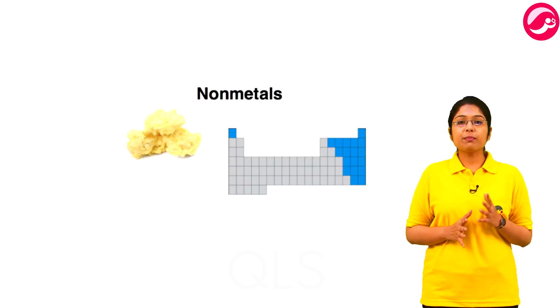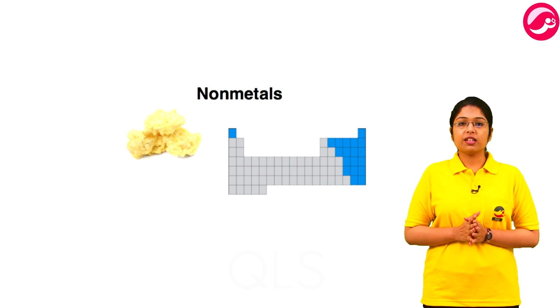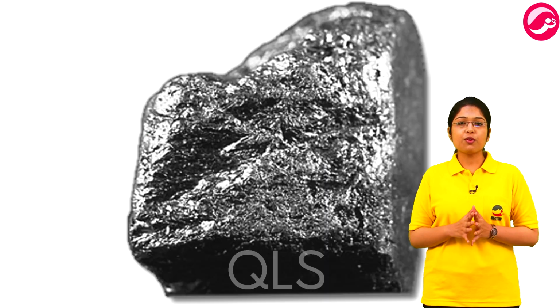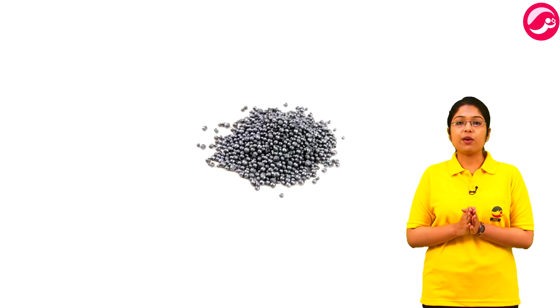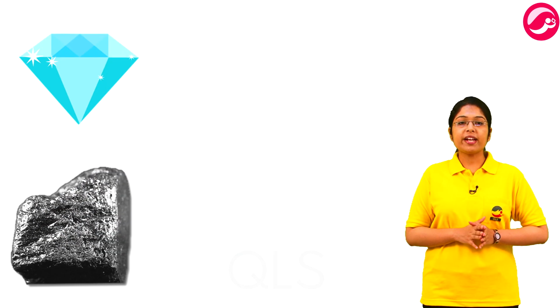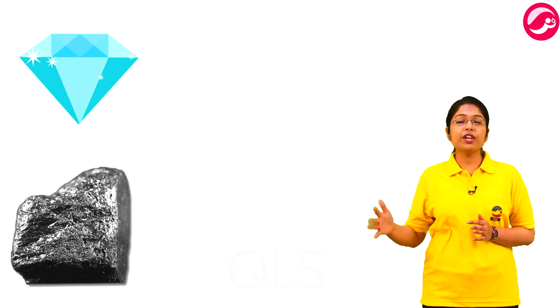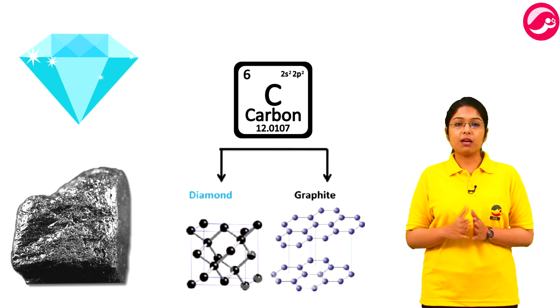Non-metals, unlike metals, don't have a shiny surface. They have a dull appearance except for graphite, diamond and iodine crystals. Graphite and diamond are just two different forms of non-metal carbon.